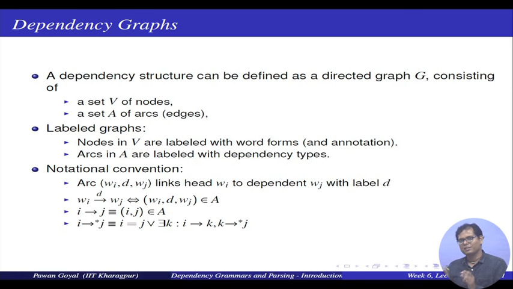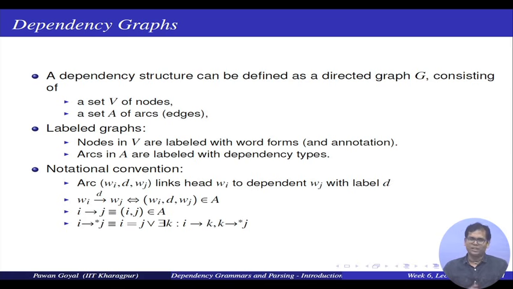That means in any number of steps I can go from i to j, if and only if either i and j are equal or there is some k such that I go from i to k and from k you can go to j in any number of edges. This is a very standard way in which we define closure relations. So, with the dependency labels I can define a single dependency or I can also define a closure of that.